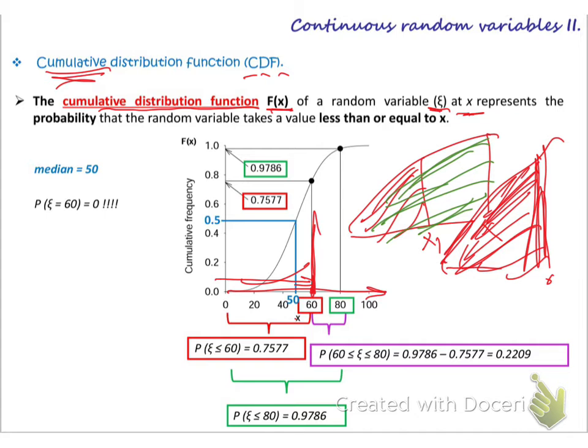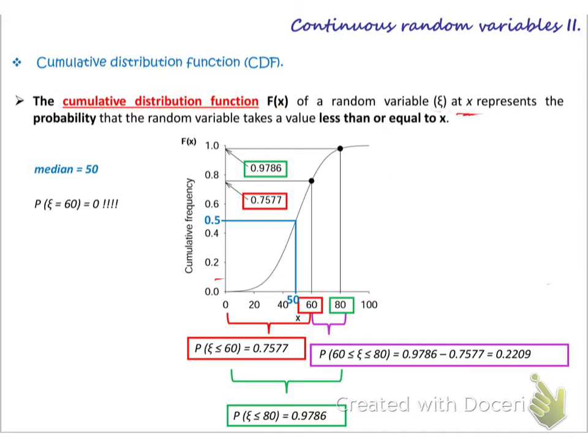So the cumulative distribution function Fx of a random variable at x represents the probability that the random variable takes values less than or equal to x. So all the values less than or equal to x. It is not only this point; it will be all the values under the curve until we reach this point. If I want it at this x, it will be all the values until I reach x, so all the values less than or equal to this x.